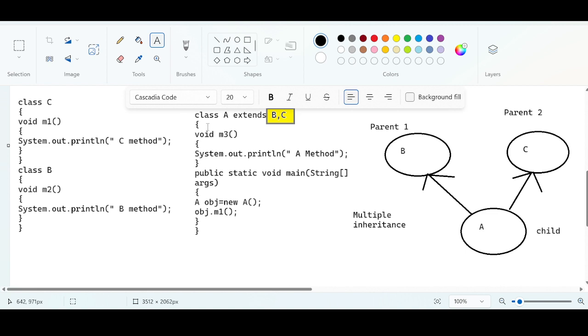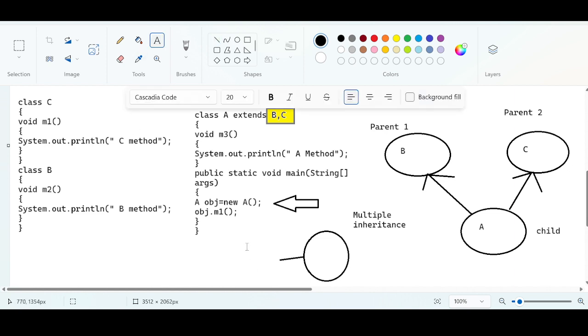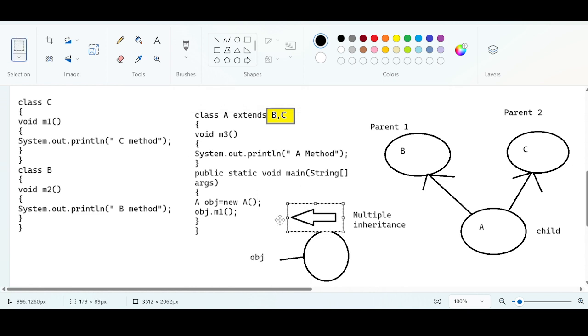Let us try to debug this. What we are doing here, guys, is creating an object: A obj equal to new A. What has to happen behind the scenes? An object gets created, and it is going to have a reference, obj. After the object creation, we have another line which is calling the method m1.